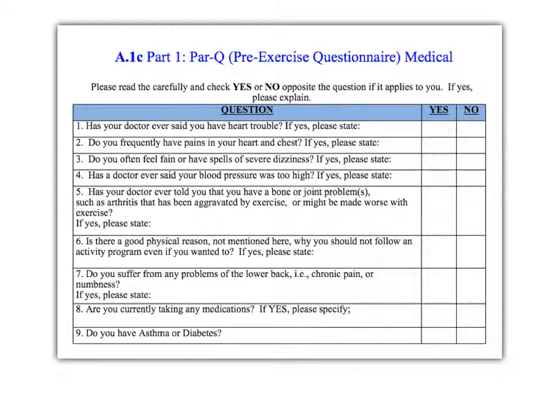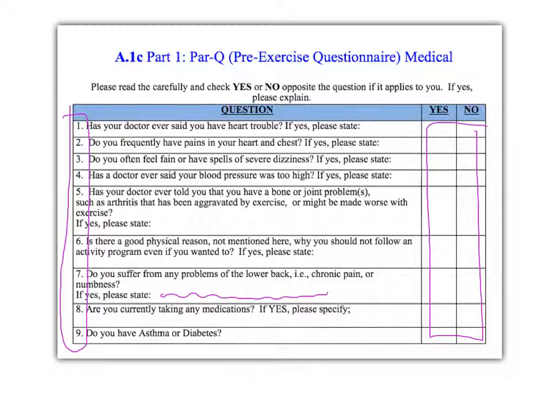Ellie, this is your pre-exercise questionnaire, and this is about medical issues. So you need to go down the column here and just detail yes or no to the questions that are being asked, 1 through 9, over here. Be as honest as you can be with a yes or a no. And if you have anything that you can elaborate on here or here, please do. When you're done, go to the next slide.